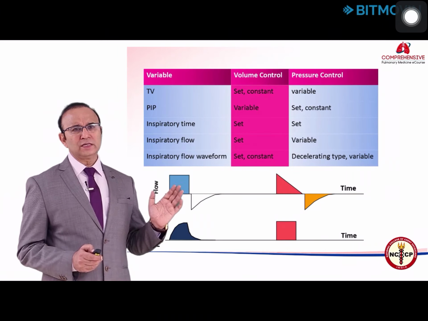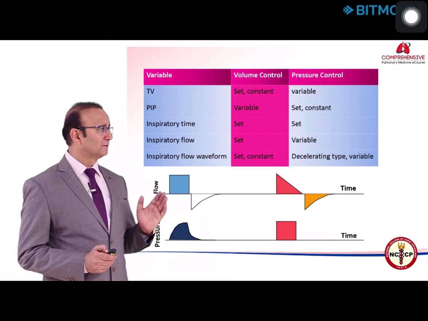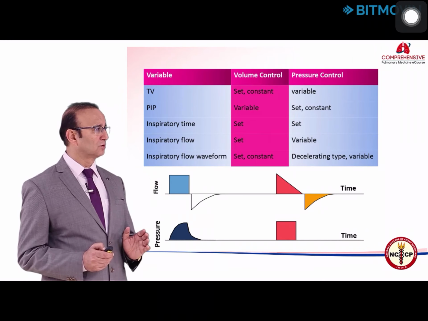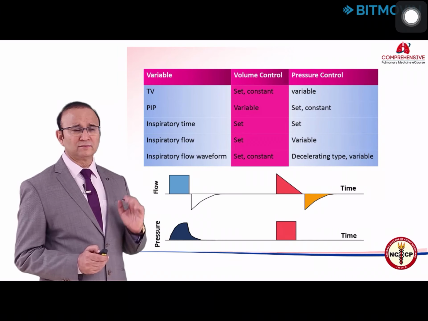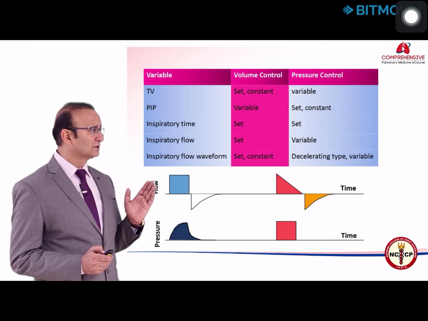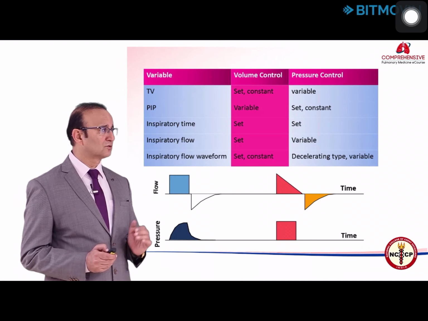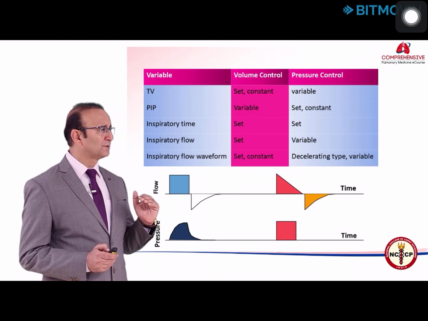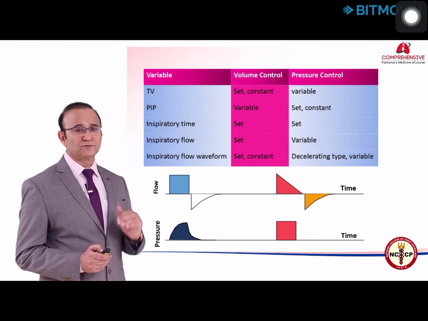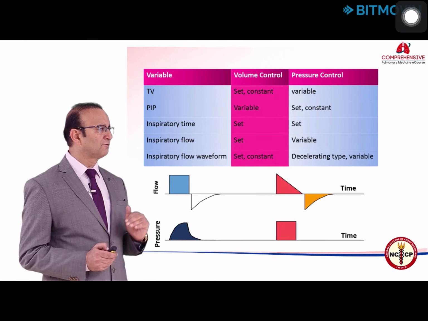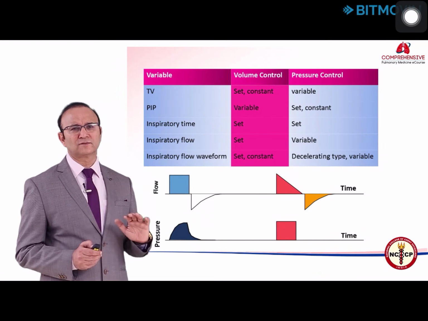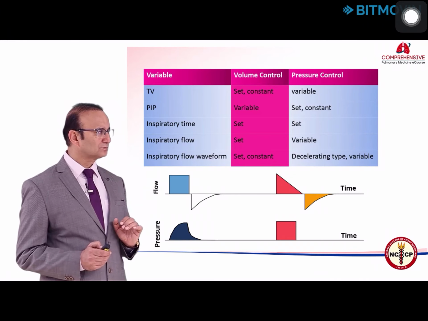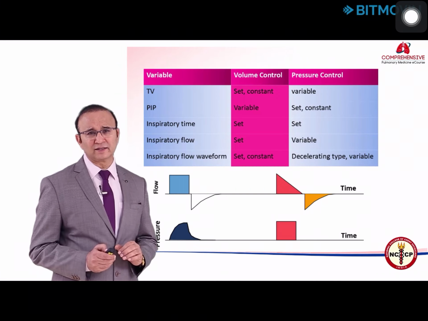So if you see in this slide, I have already discussed what is written. Tidal volume is constant in volume control or flow control, and in pressure control, the tidal volume is variable. Peak inspiratory pressure is variable in volume control, it's constant in pressure control. Inspiratory time is actually set in both. Inspiratory flow you set in volume control, it's variable in pressure control. Inspiratory flow waveform, most of the time you should go for a square waveform, but the waveform is decelerating in pressure control.